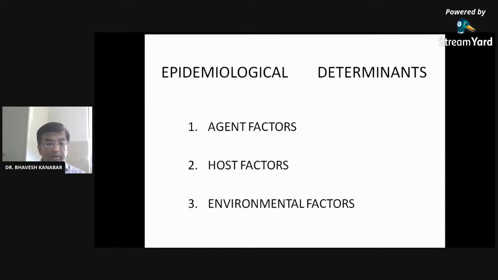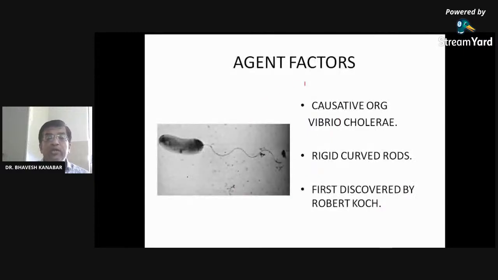So now we are going to see the epidemiological determinants. In that, as you know, agent factor, host factor, and environmental factor we are going to discuss. Agent, host, and environment. The agent for cholera is Vibrio cholerae. You can see the Vibrio cholerae organism in the photograph. It is a rigid, curved rod, first discovered by Robert Koch.